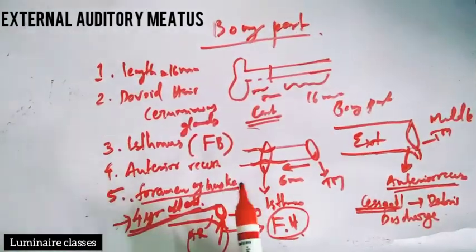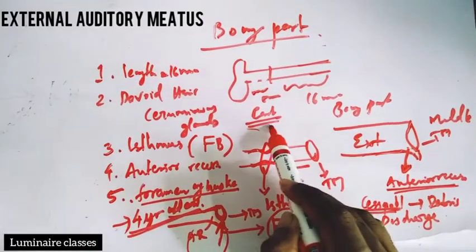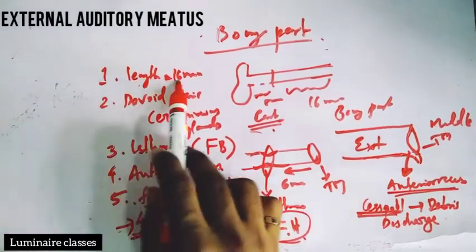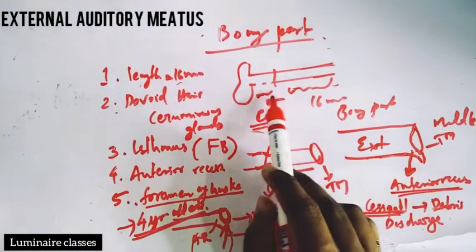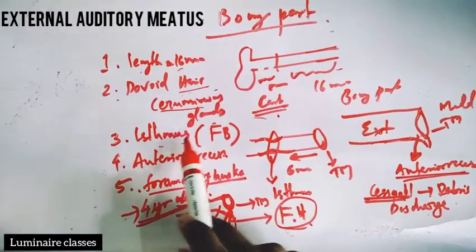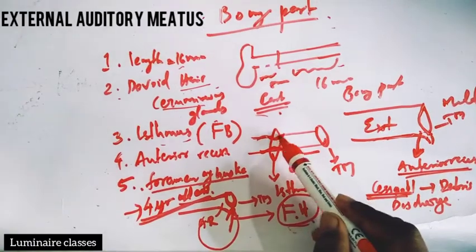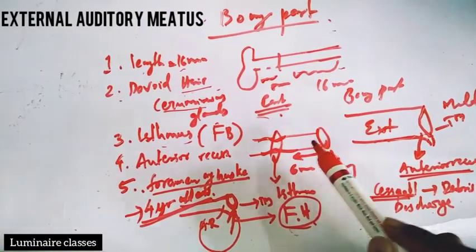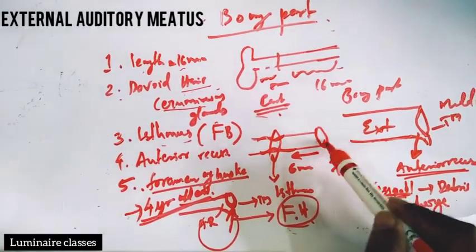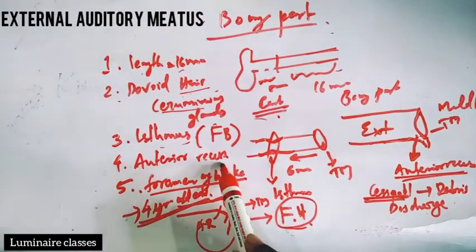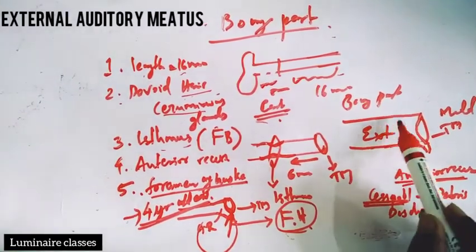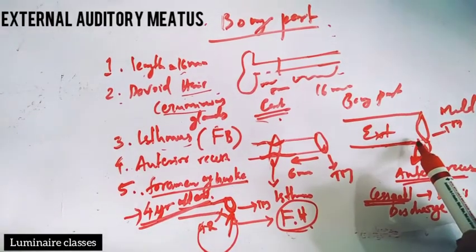There are 5 points about the cartilaginous part, and 5 points about the bony part. First point is the length is 16 millimeter. Second one is that it is devoid of hair and ceruminous glands. And third one is the isthmus. What is isthmus? It is the narrowest portion of the bony part of the external auditory canal, situated 6 millimeter lateral to the tympanic membrane. Fourth is the anterior recess. The anterior recess is seen deep to the meatus, in the anteroinferior part of the external auditory canal, just below the tympanic membrane.